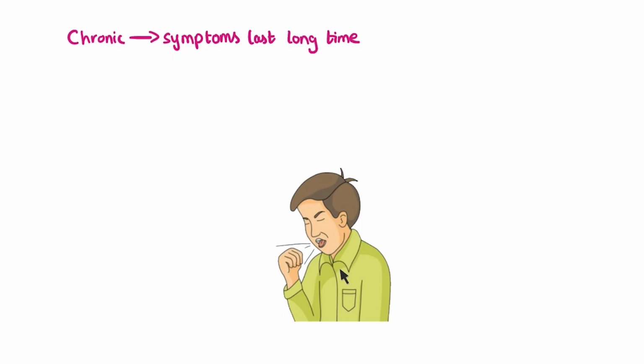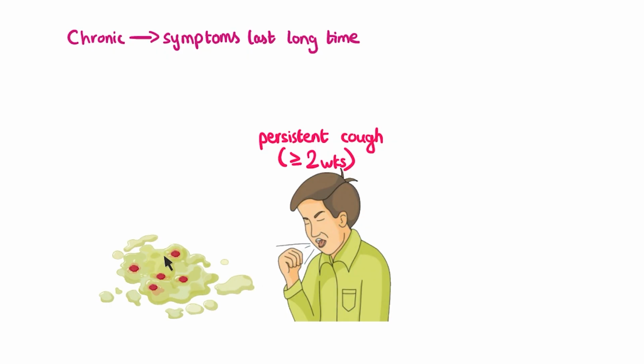The main symptom of TB is going to be a persistent cough that lasts at least 2 weeks. This makes a lot of sense because remember, the main organs that we said the Mycobacterium tuberculosis were going to target are the lungs. This cough is often associated with the production of sputum that has blood in it.